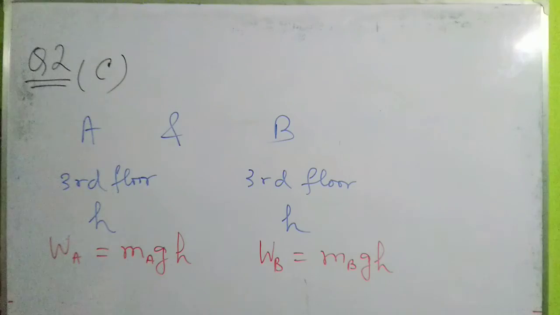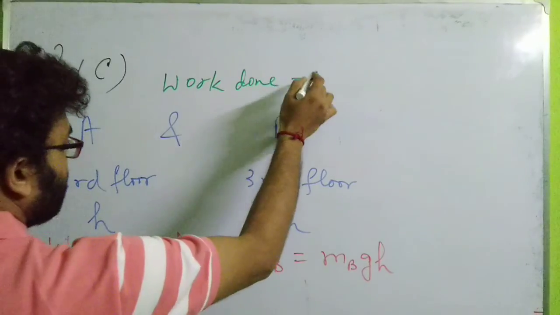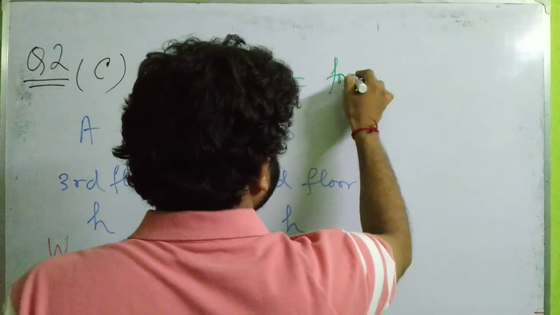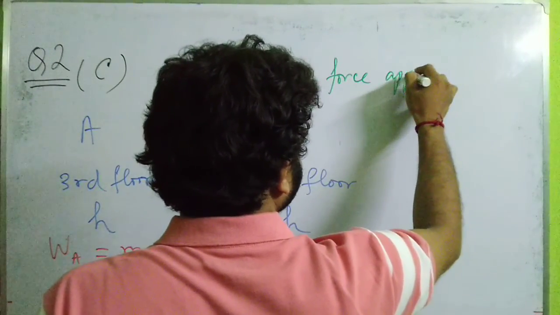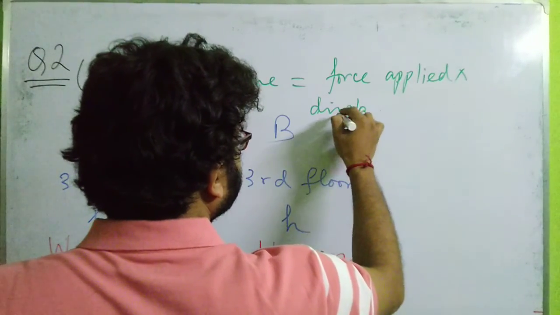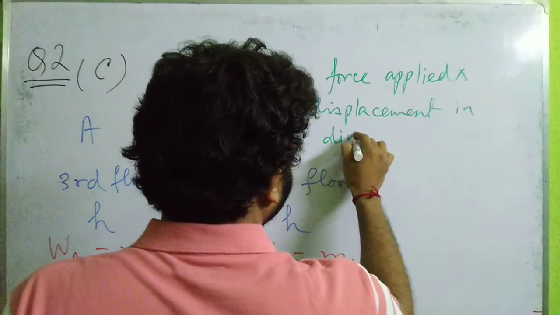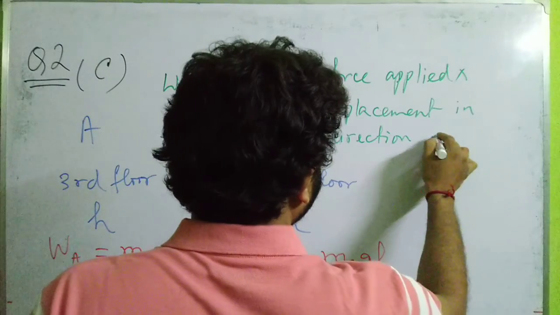Now, what is the actual formula for the work done? I hope everybody has remembered it. Work done is equal to force applied into displacement in the direction of force.